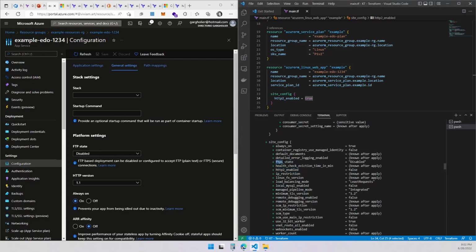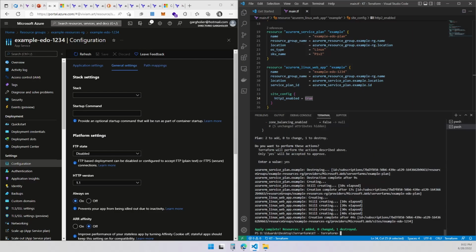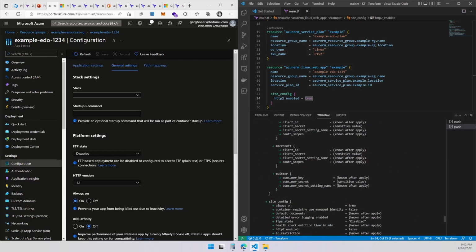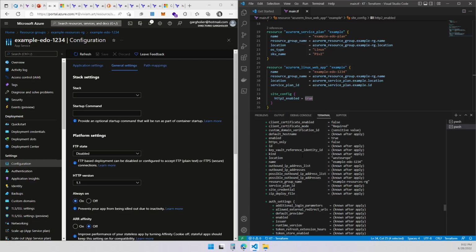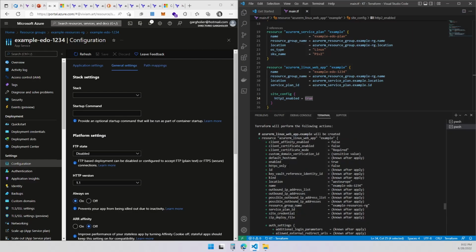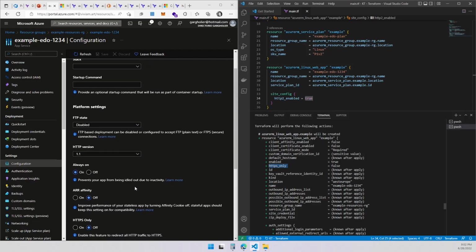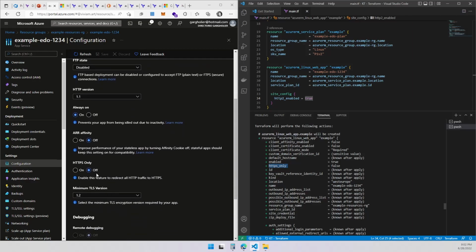So let's see what the FTP state is. There's another setting I found over here, HTTP only, which is off. This is set to false, right? So let's generate that.